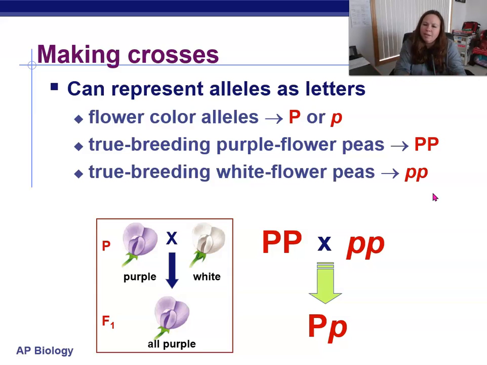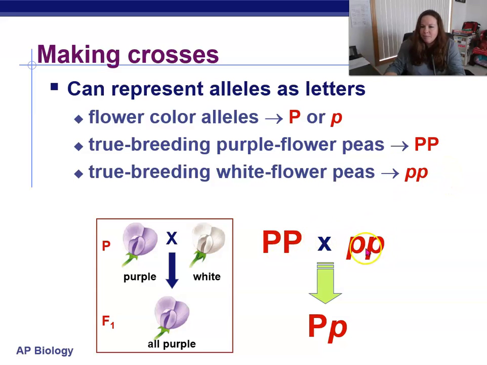Use the same letters for dominant and recessive when we're using what we call regular Mendelian rules of complete dominance. So purple is completely dominant over the white. We'll give purple the big uppercase P, and then we'll give white the lowercase p. So the true breeding purple flowers that we started off with would have had a genotype of big P, big P. The true breeding white flowers would have had a genotype of little p, little p. Both of them are homozygous for their traits. The purple ones are homozygous dominant, and the white ones are homozygous recessive.